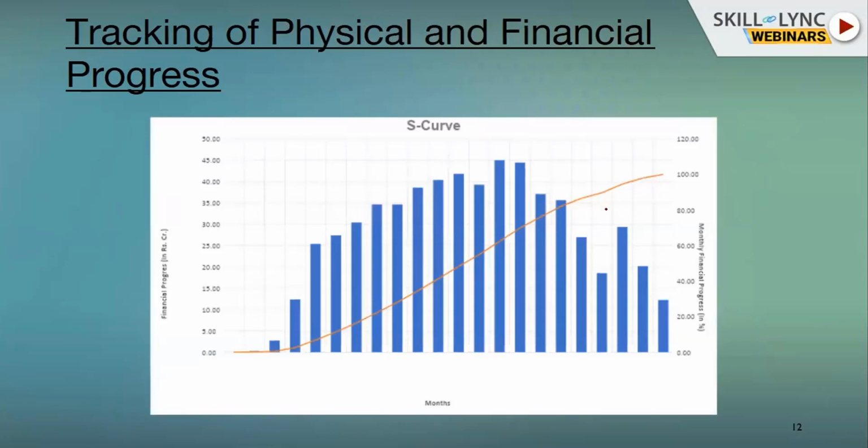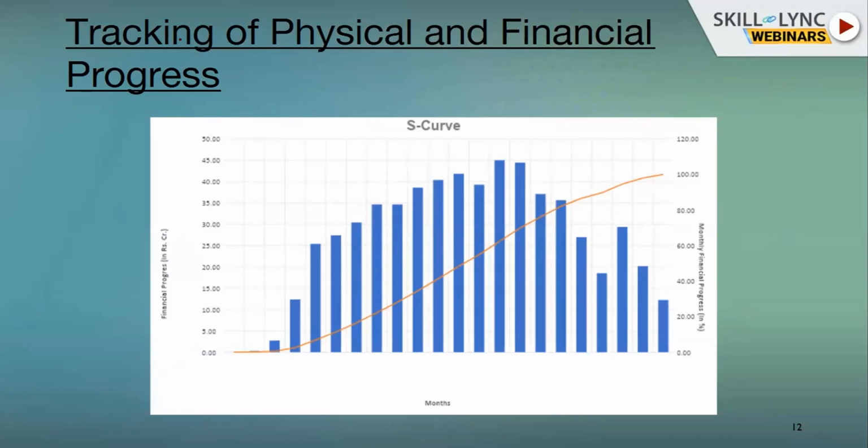If we look at the practical aspects and need to manage a site, what do we need to do? We need to maintain a physical and financial progress chart at site parallelly. Why do I say parallelly? Because if your financial part is more but your physical part is less, I mean site execution is less but you have spent so much money, that might lead to financial losses. But suppose your financial part is very low but execution is more, that is also not a good thing, because you might be in debt, that you haven't paid some amount, and that needs to be checked as well by a construction project manager.